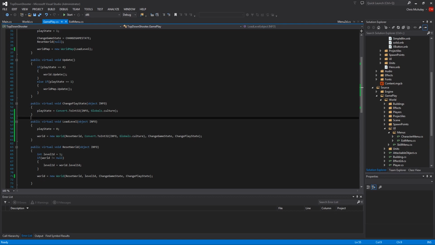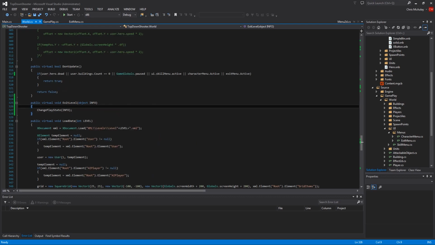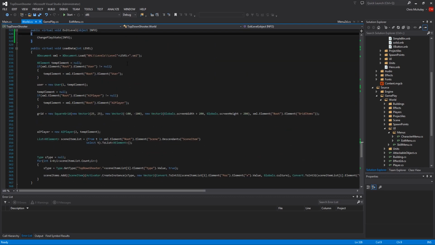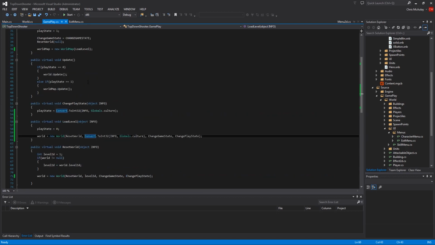Alright, last bit to think about here is that one of the questions that the person had was, how do we get it to be a different world? Well, overwrite world, right? And this time we're sending in the other ID, which is 2, which then goes through into world, and then it goes to load data, and it takes a different XML file and loads that different XML file. So hopefully that answers your question. You know who you are.